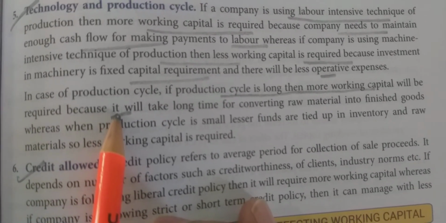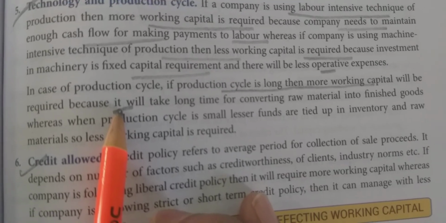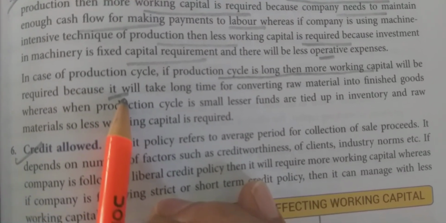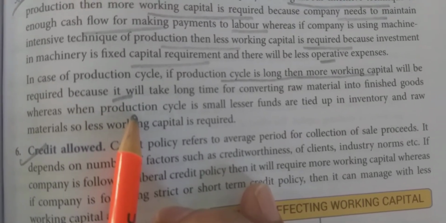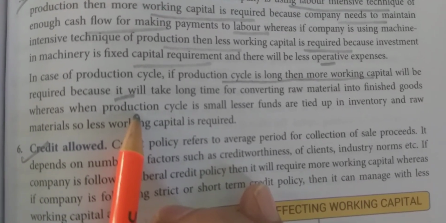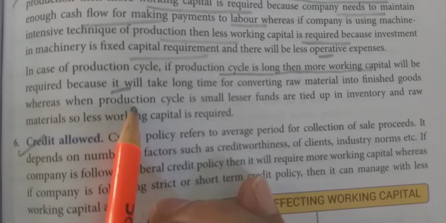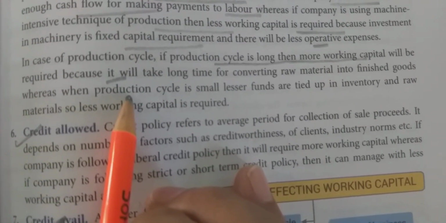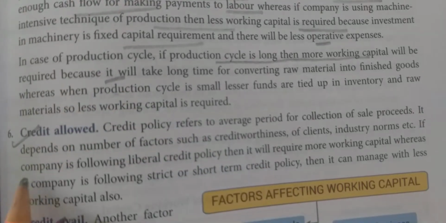Another point here is production cycle. What is the meaning of production cycle? It means in how many days we convert our raw material into finished goods. If this production cycle is long, the requirement of working capital will be more, and if this production cycle is small, then the requirement of working capital will be less.